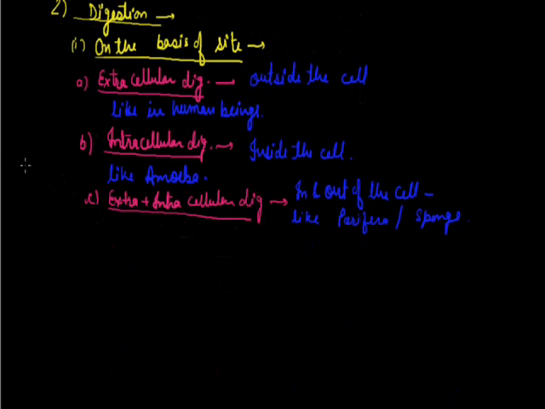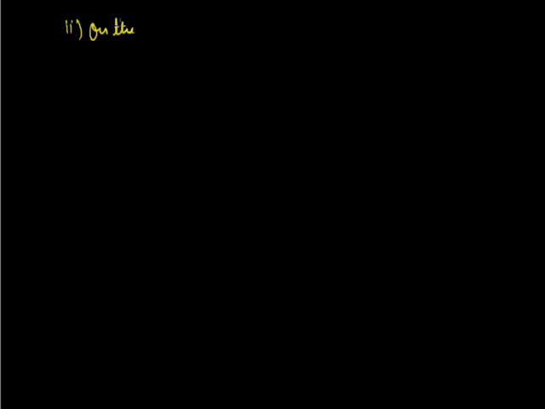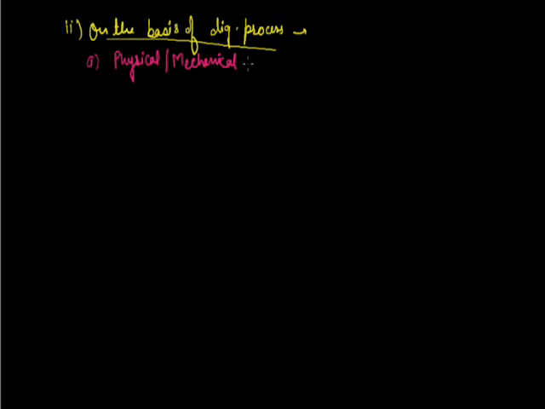The next kind of digestion is based on the process. On the basis of process, we can categorize digestion into two categories. The first is called physical or mechanical digestion, in which the larger particles will break down into the smaller ones directly. There will be no change in the chemical composition, but the large food particle will break down into the smaller one.